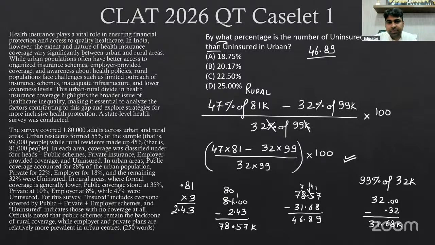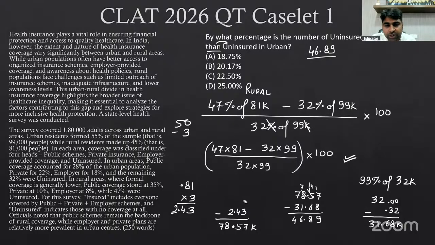Let us just do this particular calculation, cross-checking. So 47 percentage of 81 happens to be how much? Oh, no, 47 percentage I had to find out. Sorry. My mistake, guys. I just did 3 percentage, but 50 percentage में से 3 percentage कम करना था ना कि 100 percentage में से.